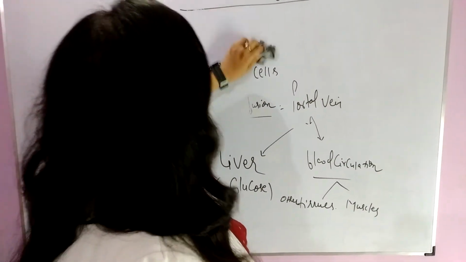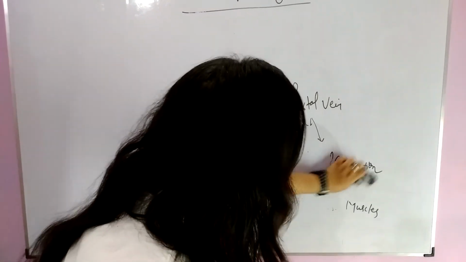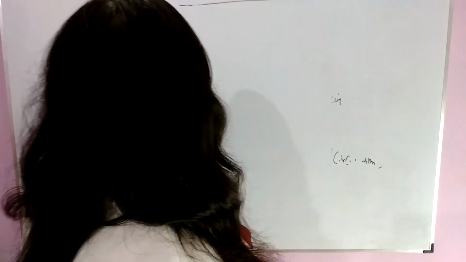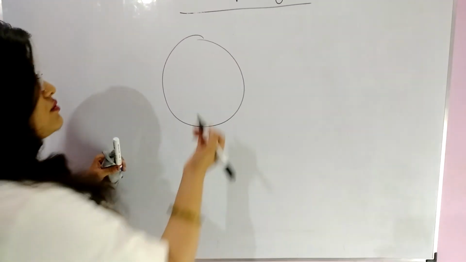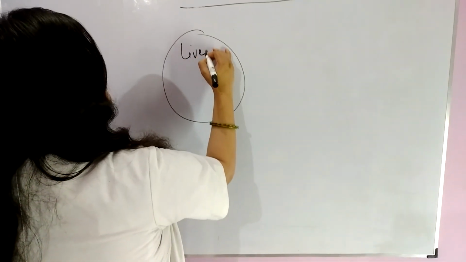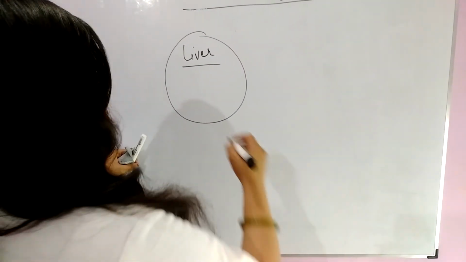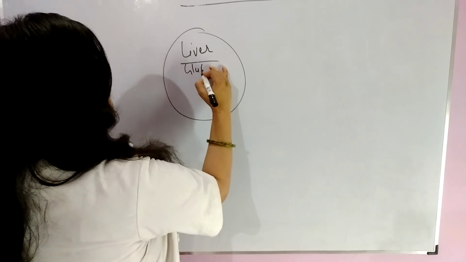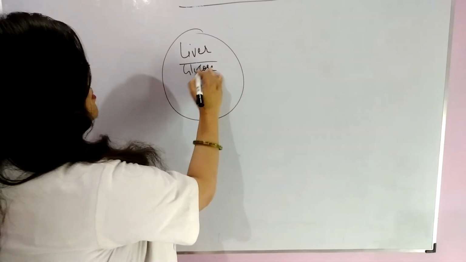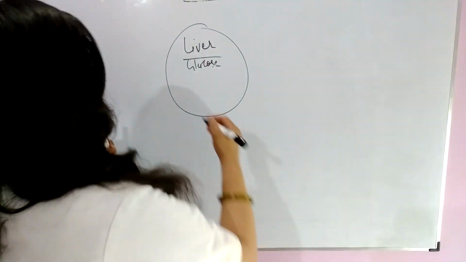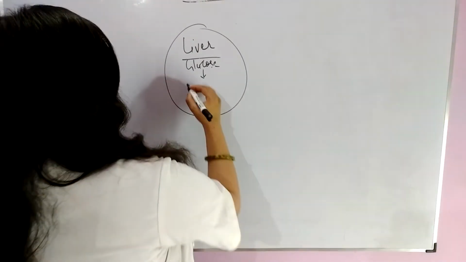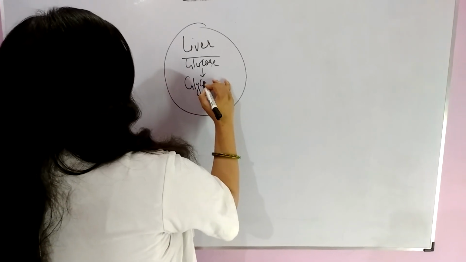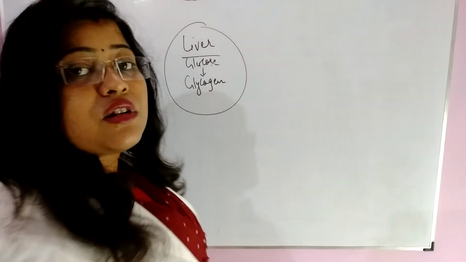So what is happening inside liver? Let us assume that it is liver. So here glucose comes from hepatic vein, and this glucose is converted into glycogen.